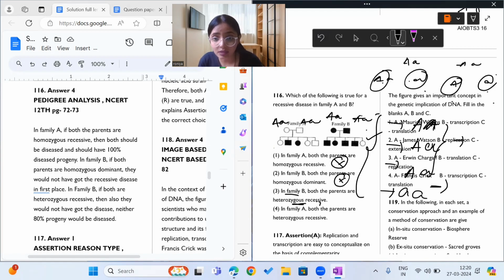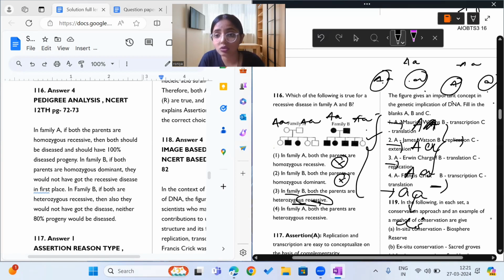But they are saying that it is recessive. It means that the small a allele is carrying the disease. So if small a is carrying the disease, all of these should be normal and only one child should be affected. But this is wrong, right? So even the third statement is wrong.